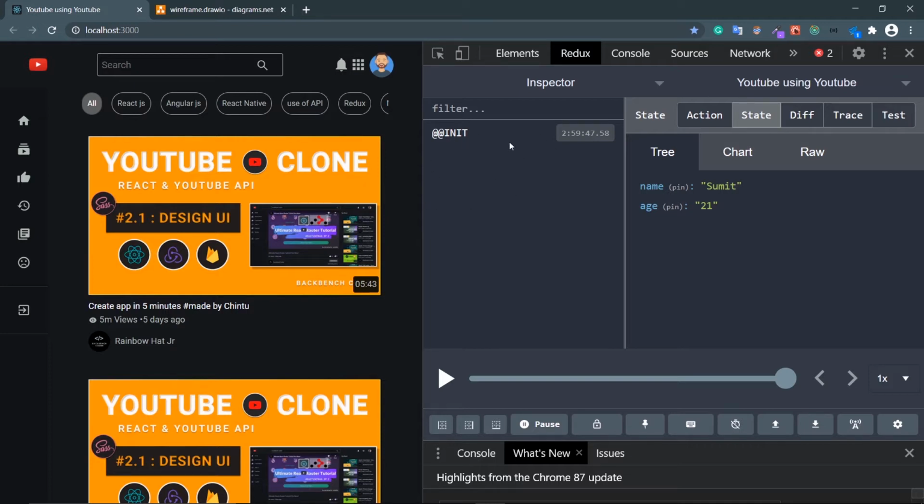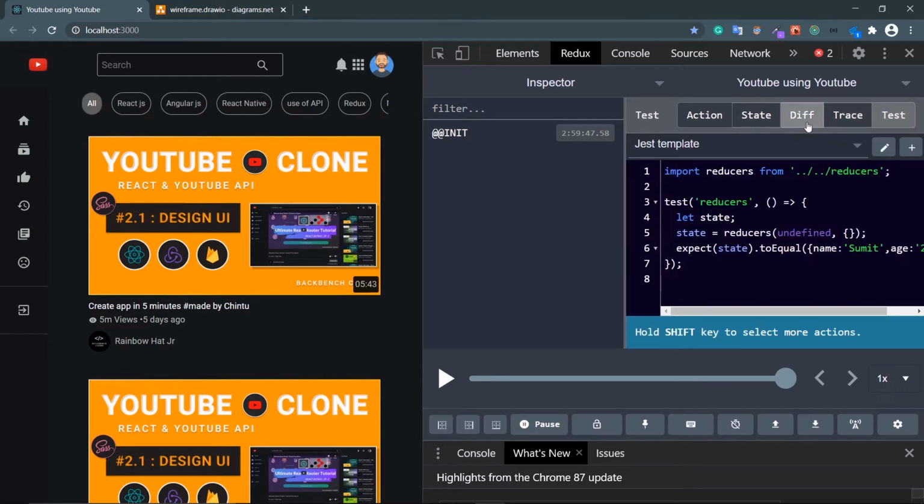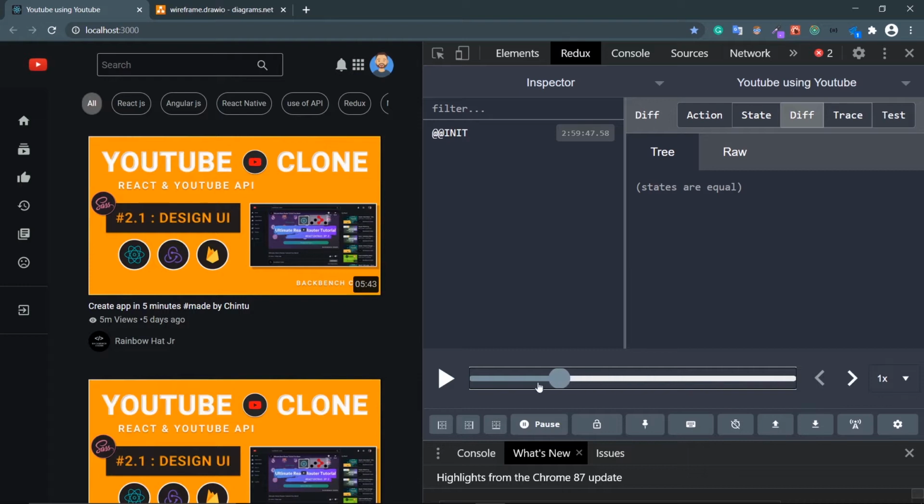Look at this. This init action is fired. That is the first action fired by the Redux store, which just sets our initial state. Okay, so this is my action tab. Look at this, the type is init. This is my state. So I can see all the state here, and then this is a diff. The states are equal. Trace, test, you don't need that. And with this slider, you can actually time travel. And how? I'll show you in the upcoming videos.